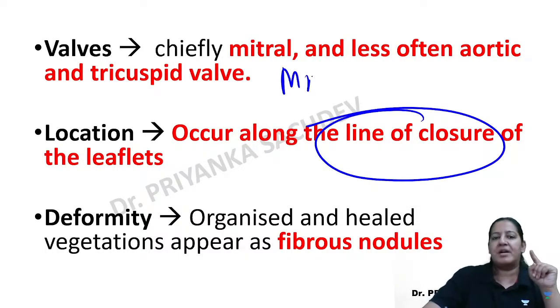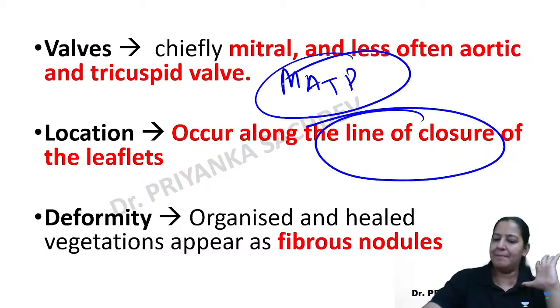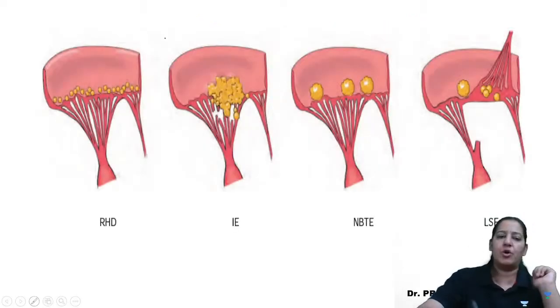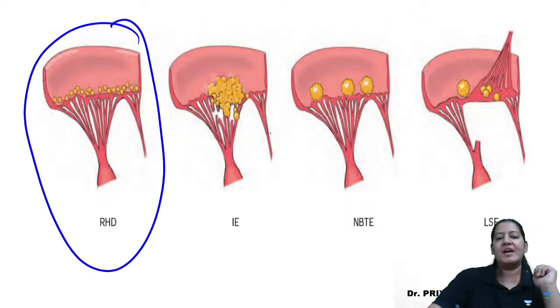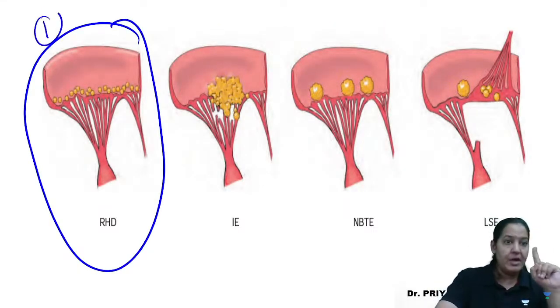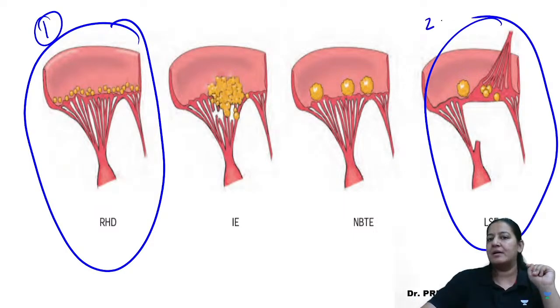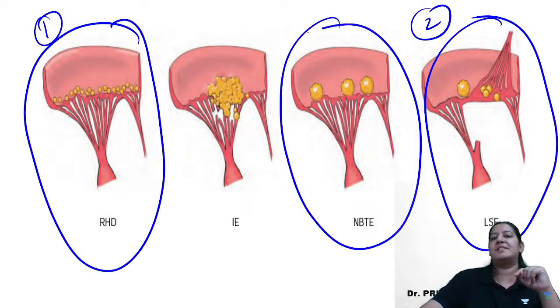The walls are the same, this will always remain the same. The mnemonic is the same. So most commonly all the vegetations are on the left-sided walls. Compare rheumatic heart disease, the first one I taught you. The second I taught you is Libman-Sacks, and the third I am currently teaching you is NBTE.